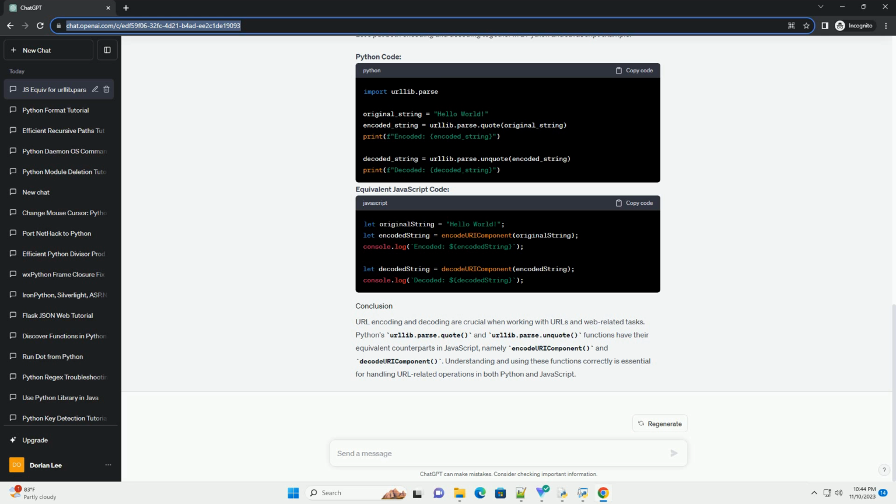Let's put both encoding and decoding together in a Python and JavaScript example. URL encoding and decoding are crucial when working with URLs and web-related tasks. Python's urllib.parse.quote and urllib.parse.unquote functions have their equivalent counterparts in JavaScript, namely encodeURIComponent and decodeURIComponent. Understanding and using these functions correctly is essential for handling URL-related operations in both Python and JavaScript.